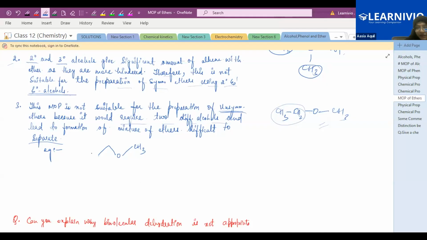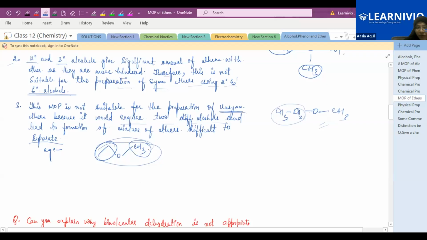Suppose we have this unsymmetrical type of ether, and we have to prepare it using the dehydration of alcohol. We just have to treat it with sulfuric acid at 414 Kelvin temperature. So what will you get? You can see this is an unsymmetrical type of ether, so this will require two different alcohols. One alcohol must have two carbons, meaning ethanol, and one alcohol with one carbon, which is methanol.